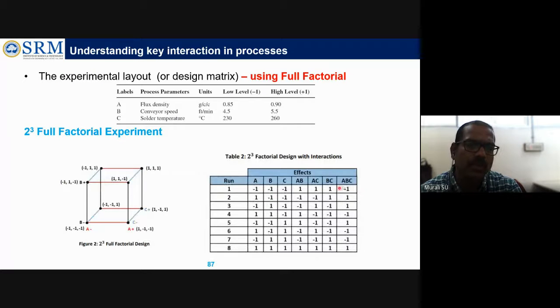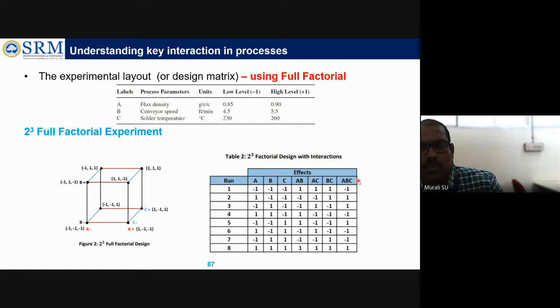Mostly people won't go with ABC. They will go with either the AB, AC, or BC interaction. Only in very rare cases will they look at ABC, because you can't easily get the combination of all the factors and see all these factors influencing.